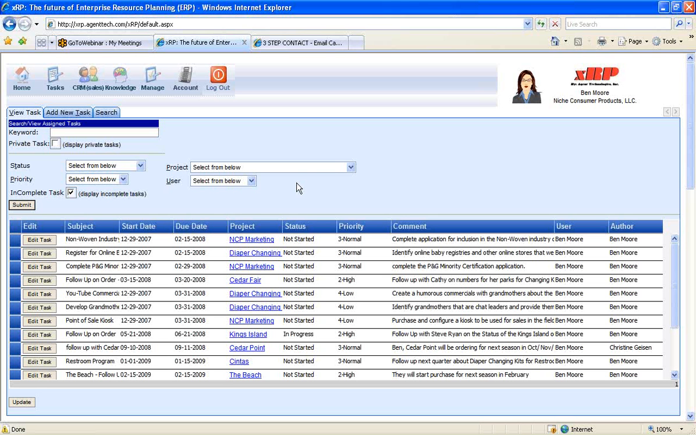But first, let me have our little avatar over here give you a quick one-minute overview of xRP and its functionality. So first, we're just going to click on the avatar, and then she'll give us our one-minute overview.